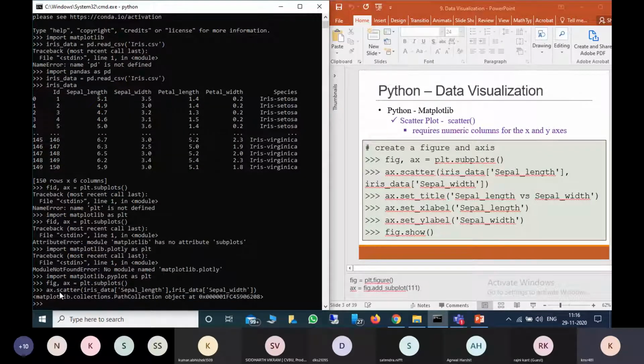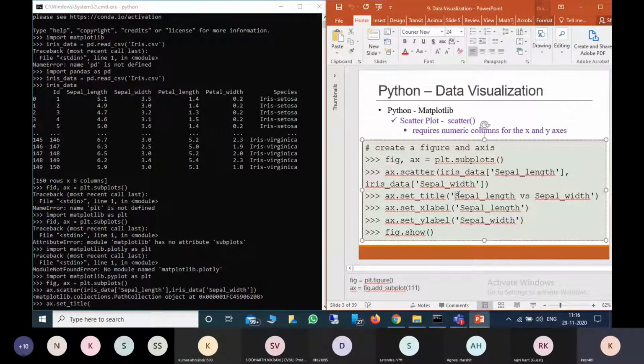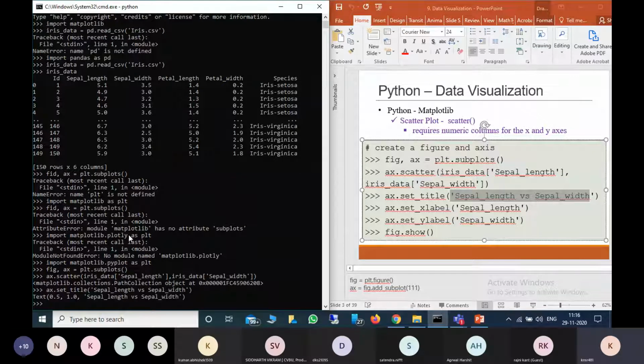I can show the figure directly now, but here I'm setting the title, x label and y label. So ax.set_title. Here I'm setting the title: sepal length versus sepal width.